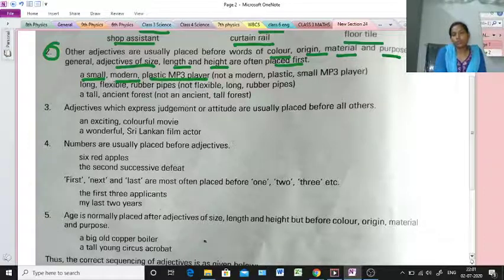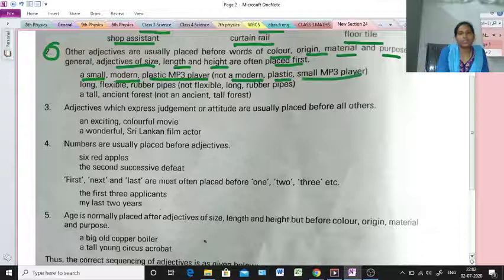So we can't write a modern plastic small MP3 player because this is wrong. So this is right: a small modern plastic MP3 player. So adjectives of size. This is small, modern, then size. Okay, then